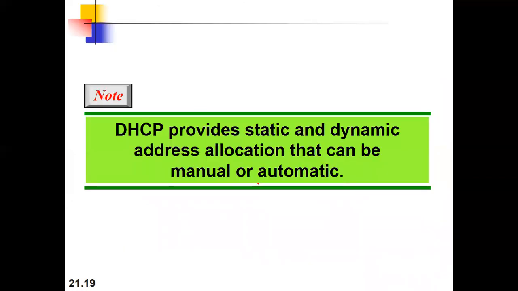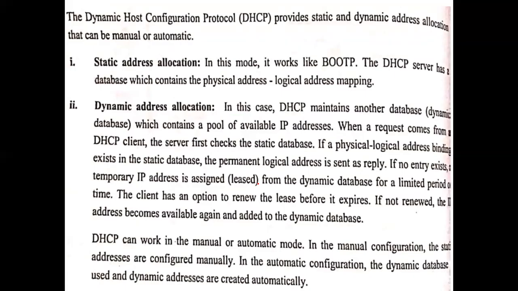So these are some of the problems with your BOOTP, and for that we can use another protocol called the Dynamic Host Configuration Protocol. So DHCP provides static and dynamic address allocation that can be manual or automatic. So both kinds of things are supported by the DHCP. You can see that DHCP is supporting static address allocation. In this mode, it works like the BOOTP. So the DHCP server has a database which contains the physical address to logical address mapping.